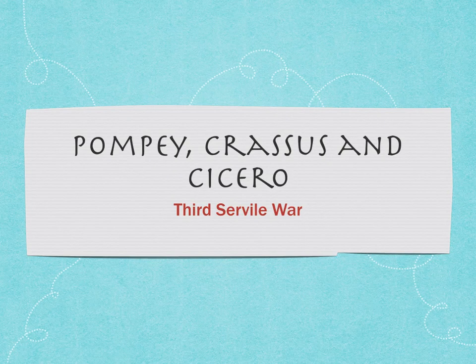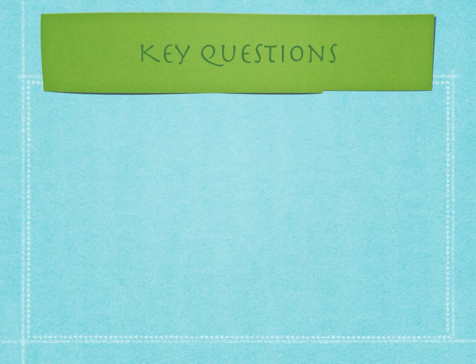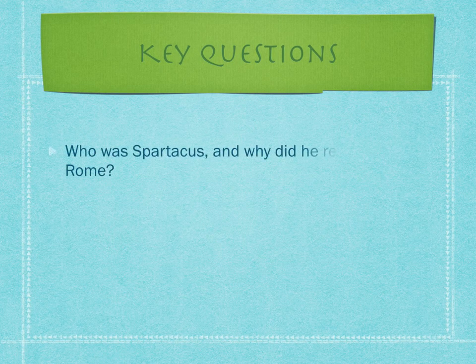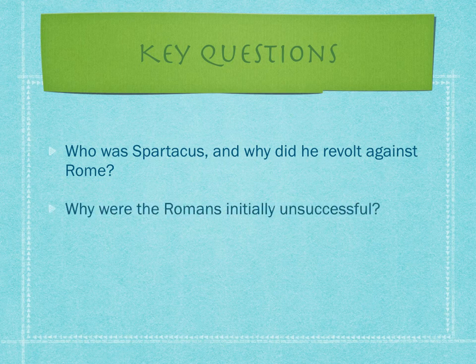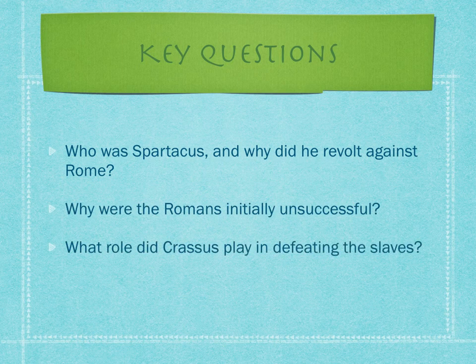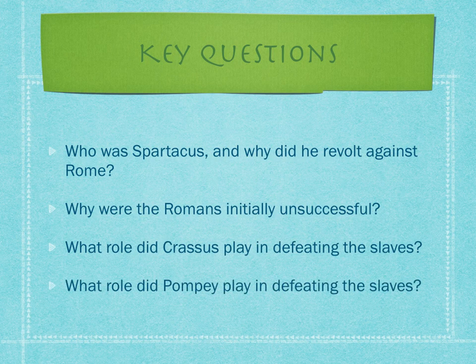In this video we're going to have a look at the Third Servile War between Rome and the rebel slave army led by Spartacus. So the key questions to take notes on are: number 1, who was Spartacus and why did he revolt against Rome? Number 2, why were the Romans initially unsuccessful? Number 3, what role did Crassus play in defeating the slaves? And number 4, what role did Pompey play in defeating the slaves?